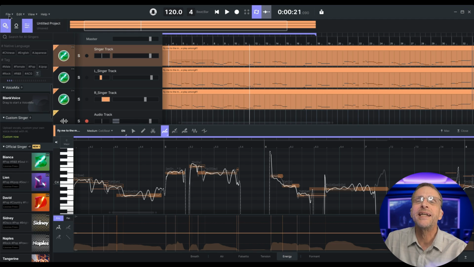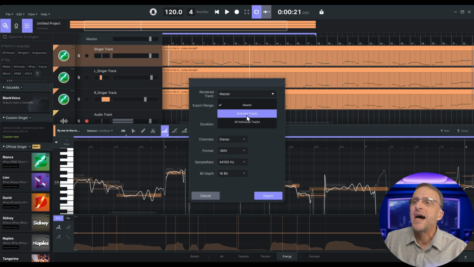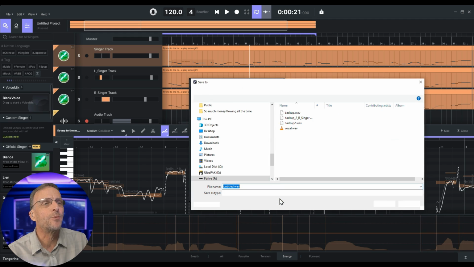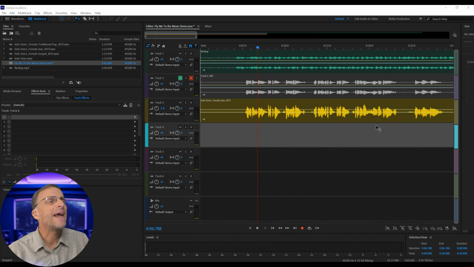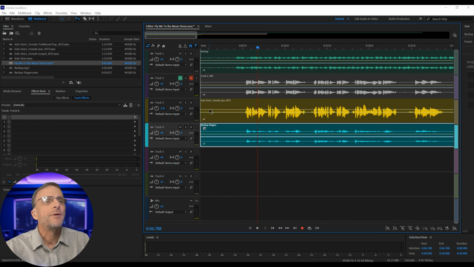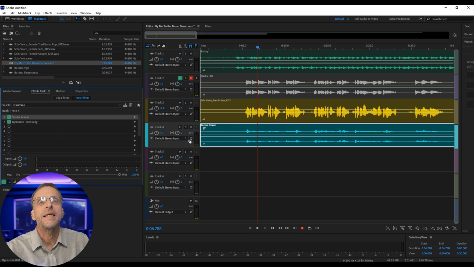But I'm going to go ahead and export all of this just as it is. I want the entire master, not selected tracks or individual tracks, separated out. I'm going to keep it in its current format and click on export and call it backup singers. So now I've got backup singers. We'll bring the backup singers in here. I'll go ahead and take these 2 effects and just copy them, move them down to the backup singers, paste them there, and let's just see what it sounds like.